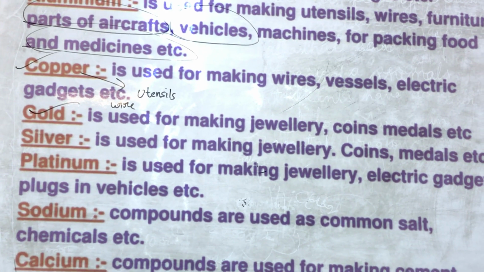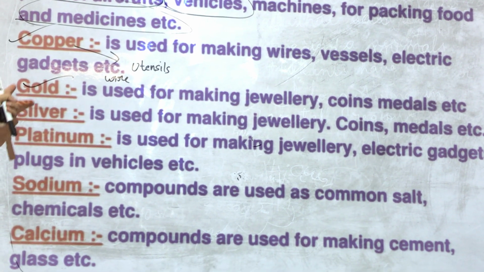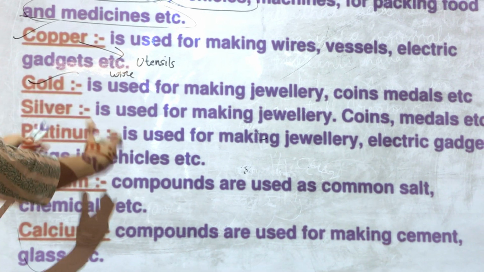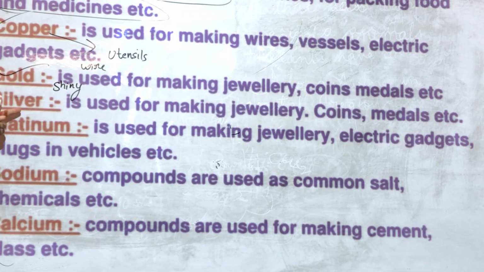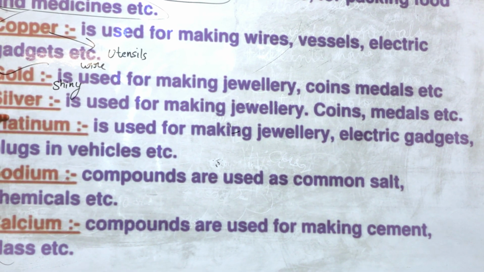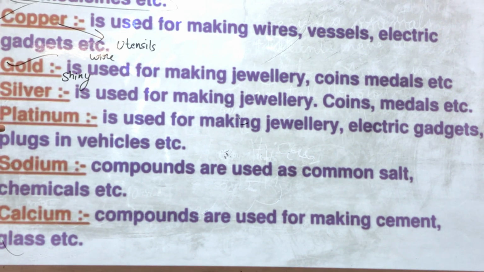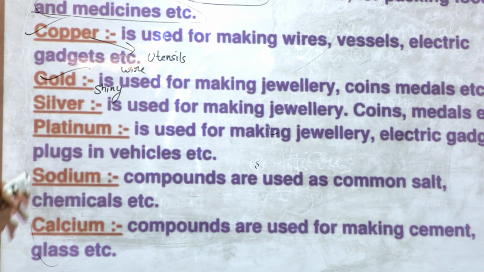Gold is generally used for making jewelries, coins and medals, because it is less reactive in air or in water, so it generally does not lose its shine. That's the reason why we use gold and silver for making jewelries, because they are least reactive. Platinum is also used for making jewelries and other gadgets, plugs in vehicles.